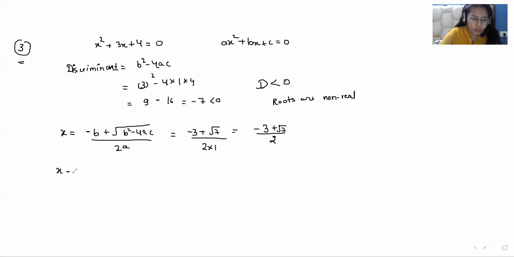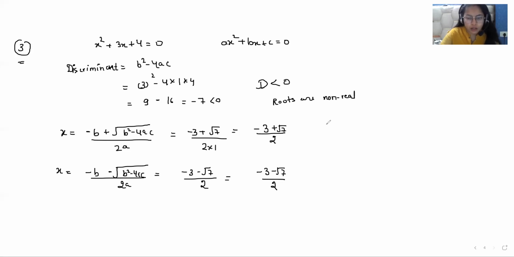And the second root is by taking the subtraction sign, minus 3 minus root of minus 7 over 2. So these are the two roots for this equation and these roots are non-real.